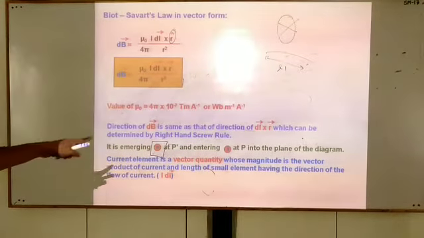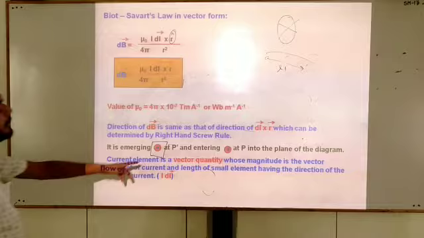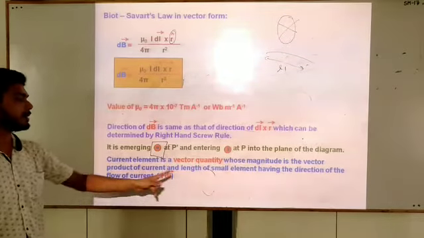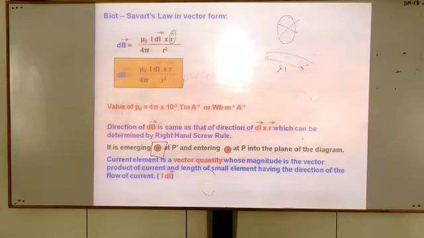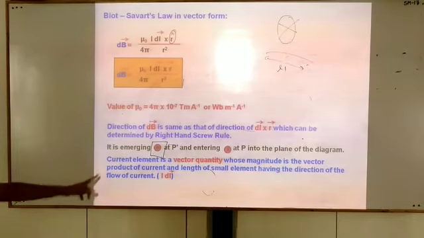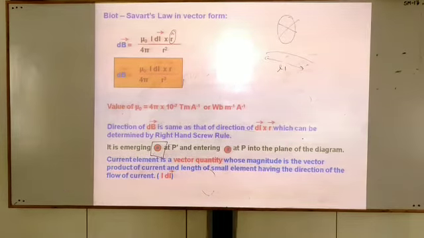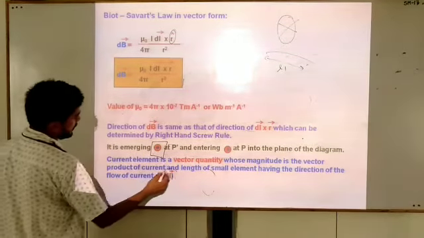Here you can see one more point. The current element is a vector quantity whose magnitude is the product of current and the length of the small element, having the direction of the flow of current. It means the direction of dl is towards the direction of current.